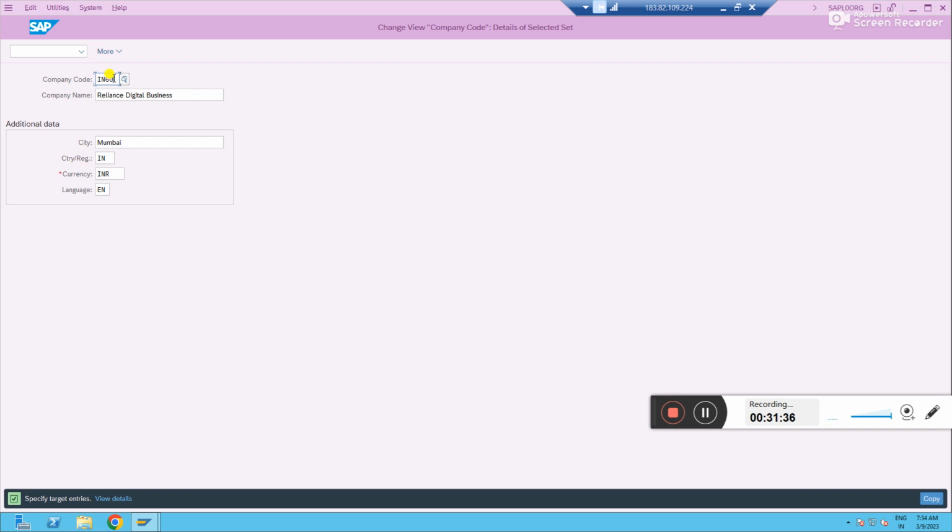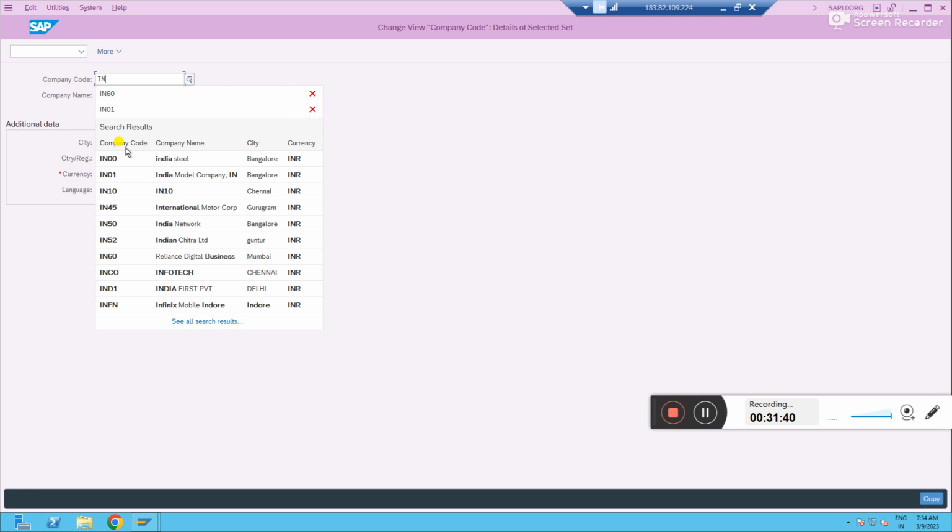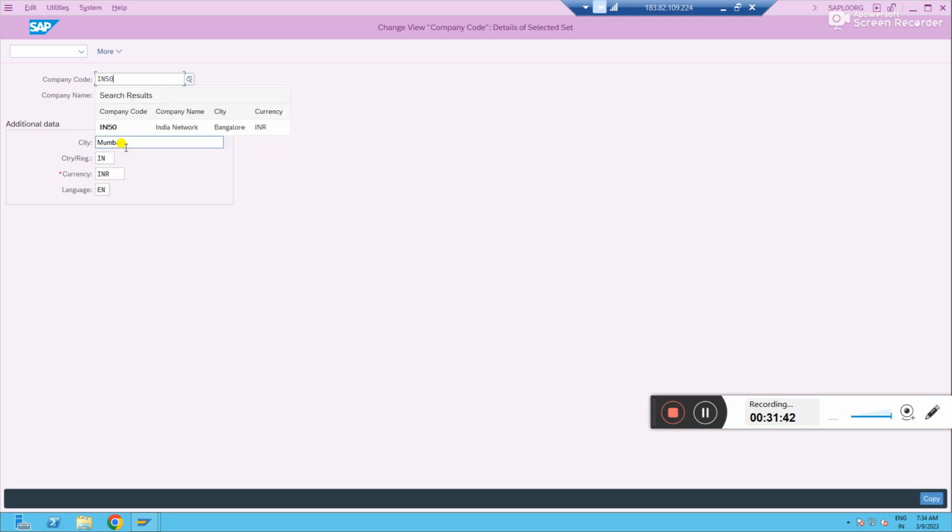I want to rename it as IN, maybe 50. Somebody is user 44, so I'm using IN44. This is not my digital because I'm copying from a digital. That's what is coming. But it doesn't mean that IN60 will get deleted or overwritten. No, we're just copying over, right? IN60 will be there just like that only. Reliance.